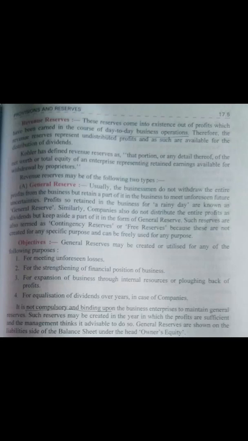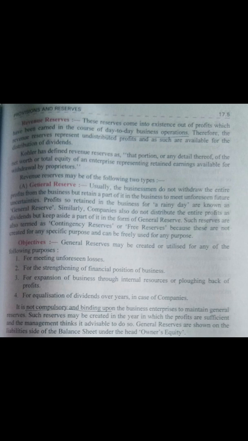In this video, we are going to study about revenue reserves and capital reserves. So let us start with revenue reserve. These reserves came into existence out of profit which have been earned in the course of day-to-day business operations. That means whatever profit is earned by day-to-day operations of a business, the part of profit that is retained by the firm as a reserve would be termed as revenue reserve.